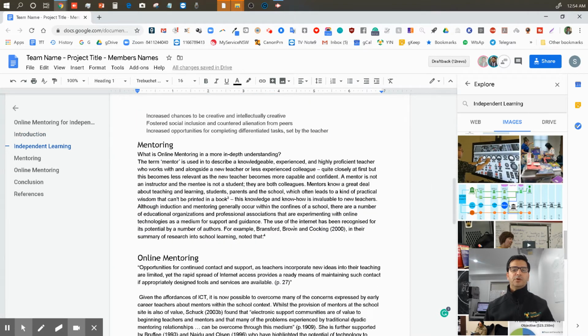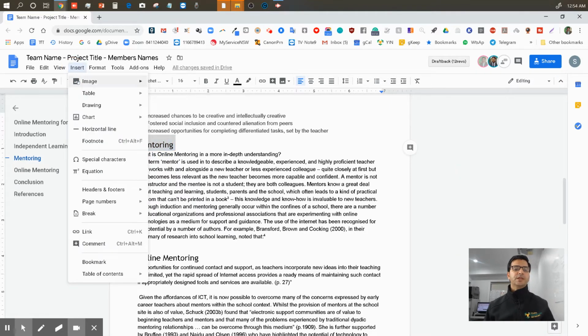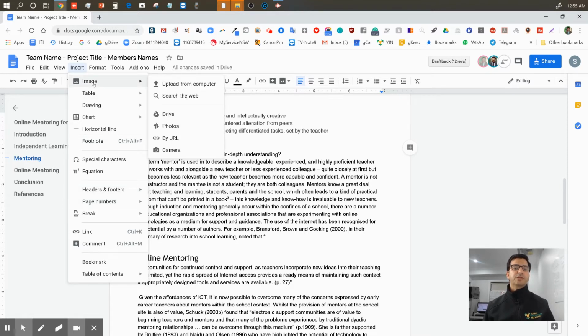Okay, what about mentoring? Now I need to search something on mentoring. I have another image. Close this. In my drive, you can insert an image from here as well. In the insert menu, there are a lot of things: table, drawing, chart, line, footnote, which we already did, and header, footer. These are all things we need to do as part of the requirements of our report to make it look presentable.